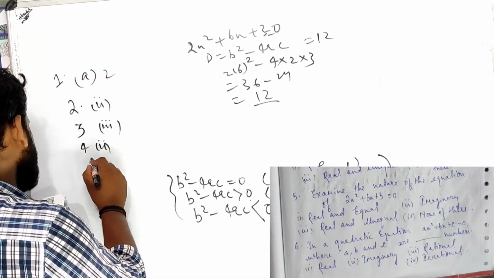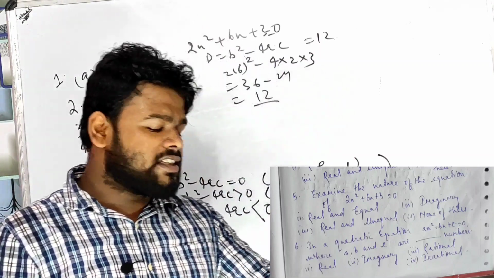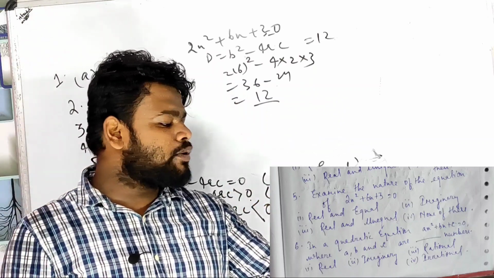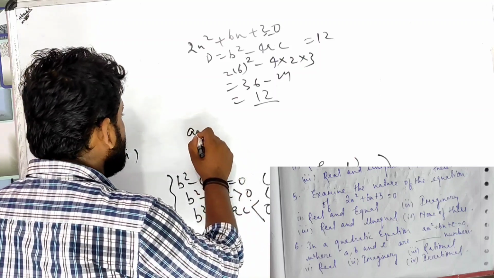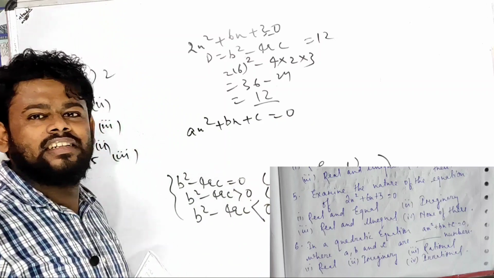Number 5 is bit 3. Very easy, right? Very easy. If you understand, it will be very easy. Another question. In a quadratic equation ax square plus bx plus c equals 0, where a, b, c are dash numbers. In which a, b, c are dash numbers.